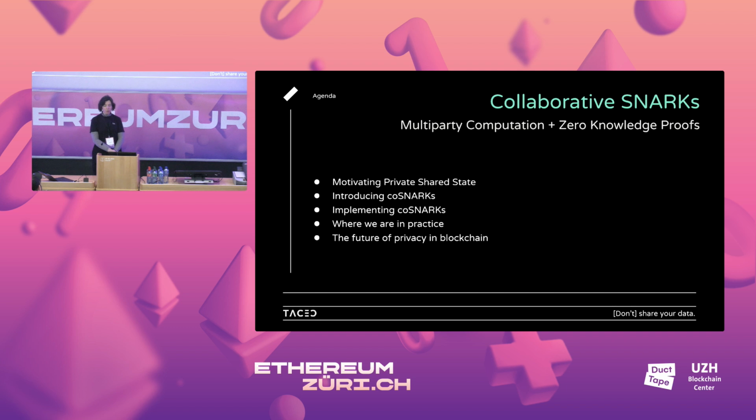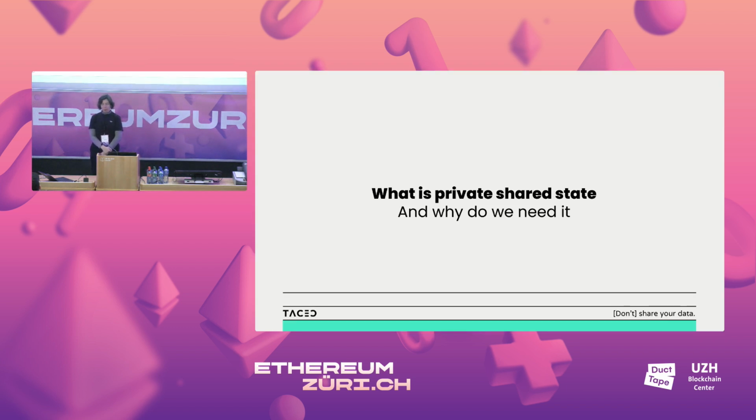So I want to give you a bit of motivation for private shared state. I want to then introduce co-SNARKs as something that can actually enable this private shared state. I want to then talk about how we actually implement this co-SNARK idea, how we show that this is a reality in practice, and then a bit the future of privacy. And so what is private shared state and why do we need it?